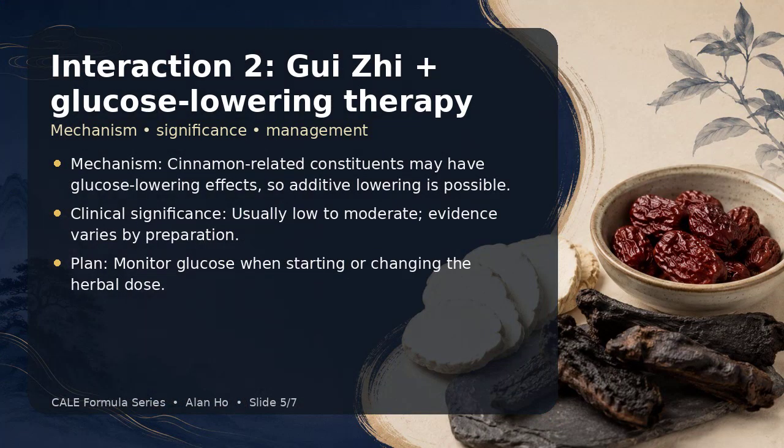Interaction 2 is Gui Zhi plus glucose-lowering therapy. The mechanism is cinnamon-related constituents may have glucose-lowering effects, so additive lowering is possible. The clinical significance is usually low to moderate. Evidence varies by preparation. My management plan is monitor glucose when starting or changing the herbal dose.